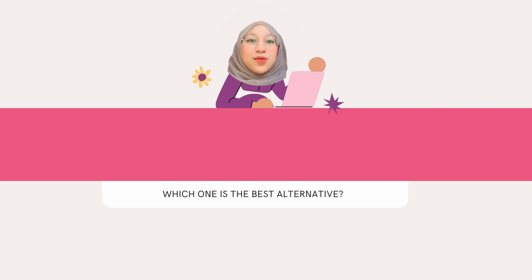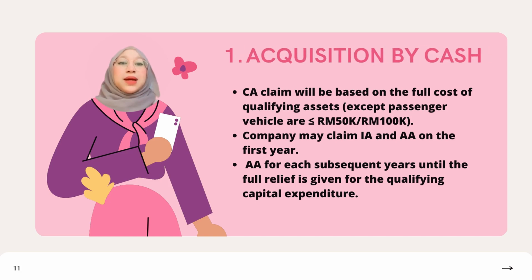Let's go through one by one. In the case of outright acquisition by cash, the company will be eligible to claim for capital allowance based on full cost of qualifying assets, except for passenger vehicles that are restricted to either 50,000 ringgit or 100,000 ringgit. The company will also be able to claim for initial allowance and also annual allowance for the first year. And annual allowance will be given for each subsequent year until full relief is given for the qualifying capital expenditure.